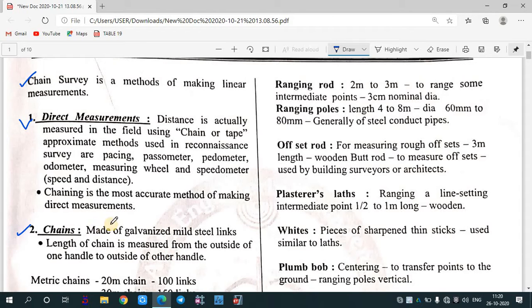So chain is basically of mild steel links. The length of the chain is measured from the outside portion of the handle. Suppose this is a handle, and suppose this is your chain. It will be measured from this side to the other handle. There are different lengths of chain available in the market.